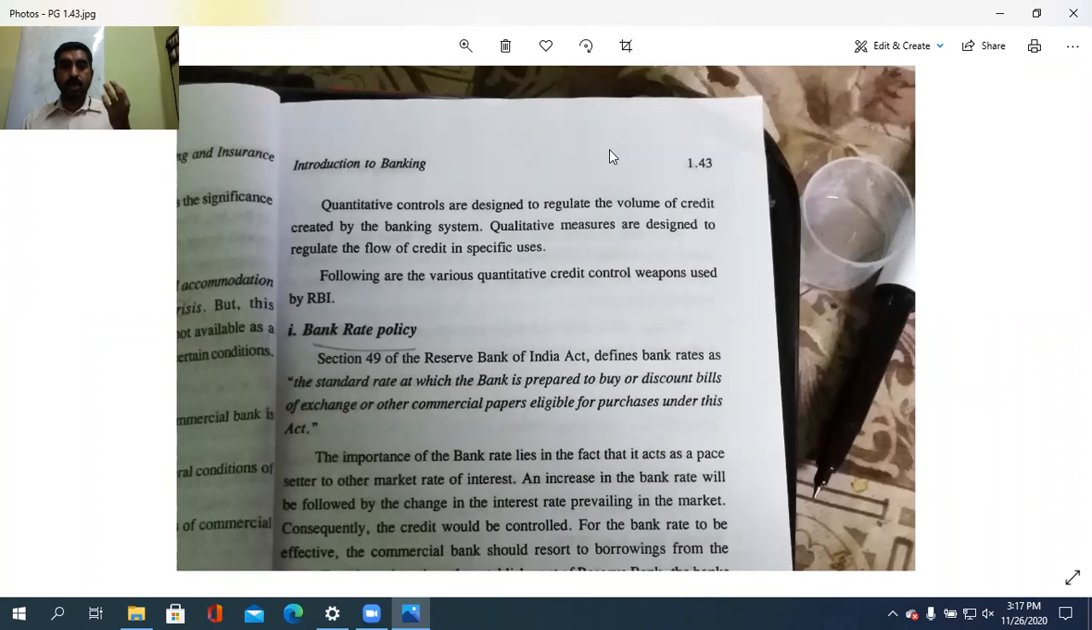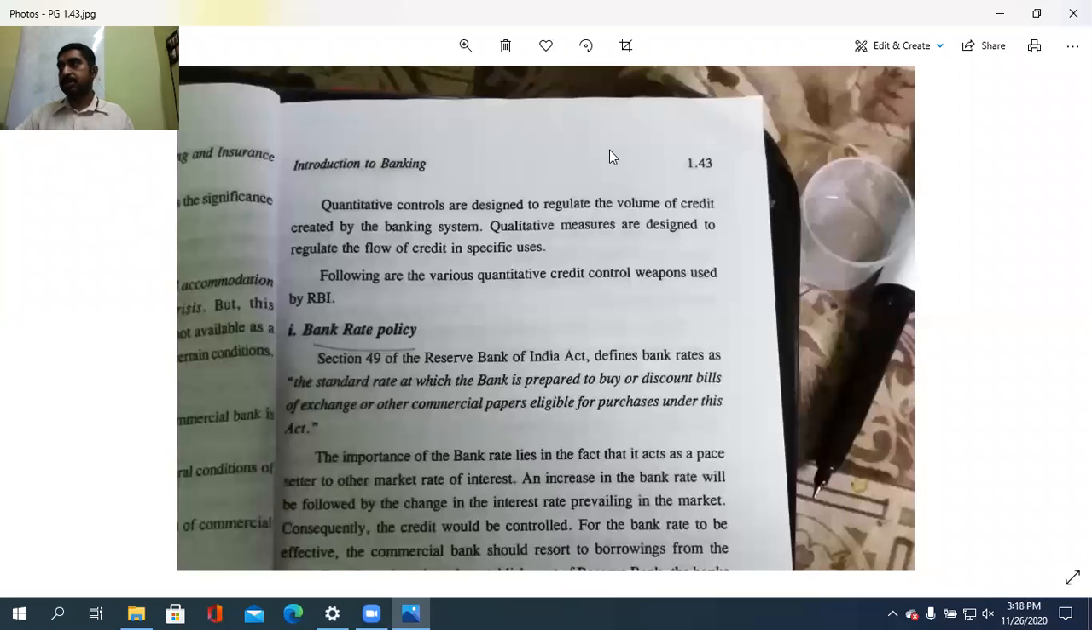That is designed to regulate the volume of the credit that is to be created by the banking system. The volume of credit provided by the banking system, the level, is to be regulated through the quantitative control, while the qualitative controls are designed to regulate the flow of credit. So volume of credit is to be regulated by what? Quantitative controls. While flow of credit is to be regulated by what? The qualitative measures. So you need to understand what is qualitative and quantitative control. Quantitative means the volume of the credit to be regulated.